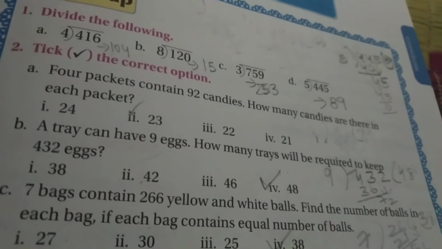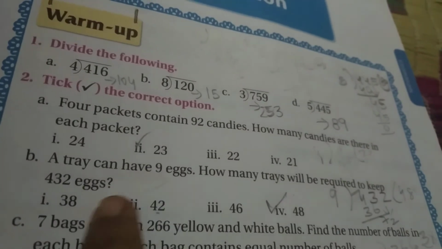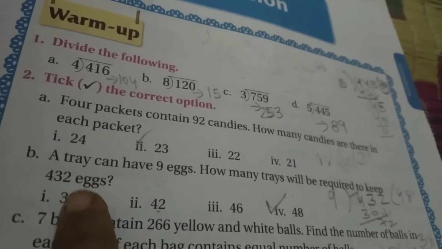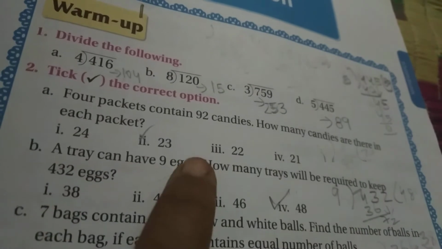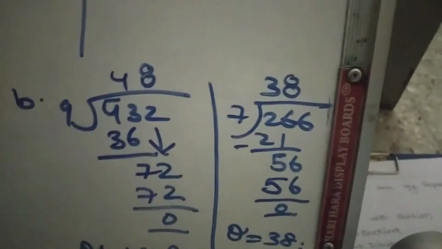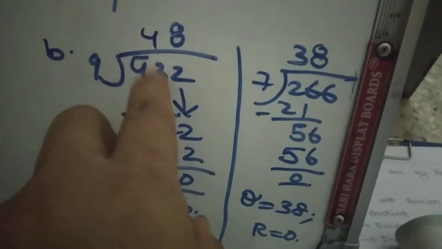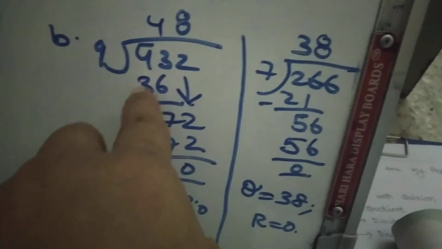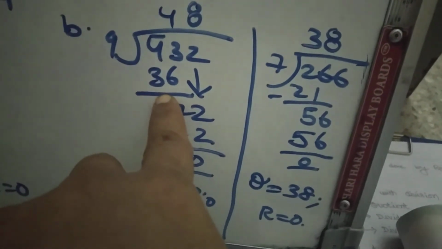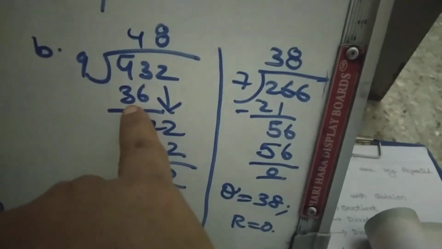Okay. Each tray has 9 eggs. How many trays will be required to keep 432 eggs? That means 432 divided by 9. How much will we get, Nana? 4 cannot be divided by 9, so we need to take 2 digits, 43. The nearest value to 43 is 36, because 9 fives are 45, and 45 cannot be subtracted from 43. So we need to take the nearest value.